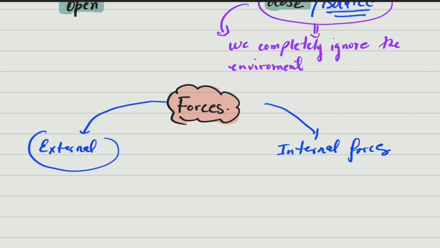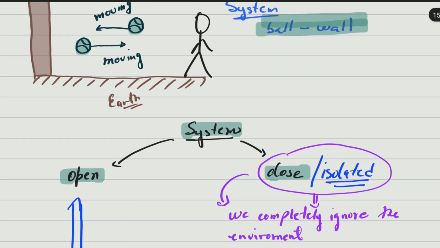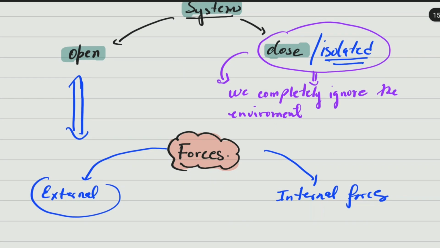Now, the relation is the following. If the system is open, there will be external forces acting on the system. So there is a relation between that. For example, if the air here is very big, a lot of wind, let's say, then the system is open, and the forces that the wind exerts on the ball are going to be called external forces.